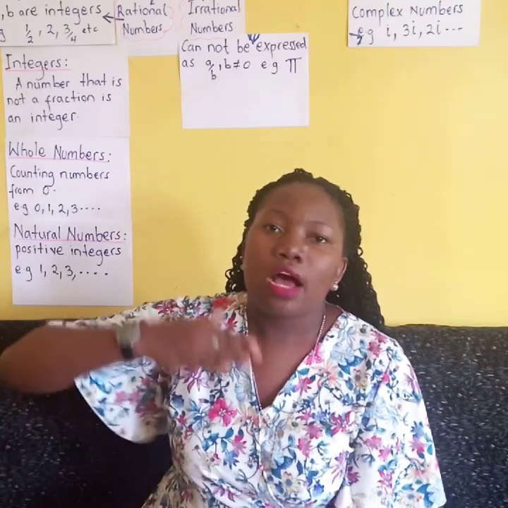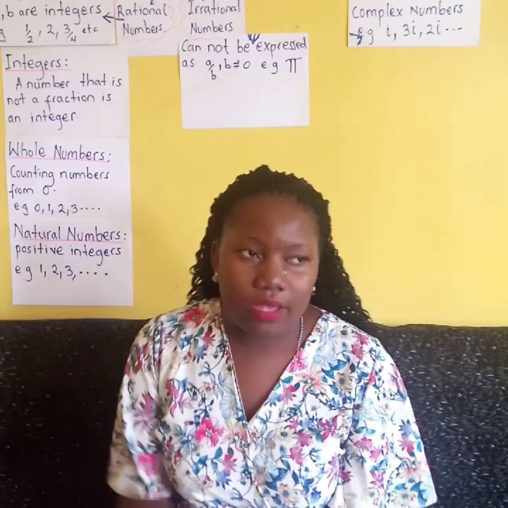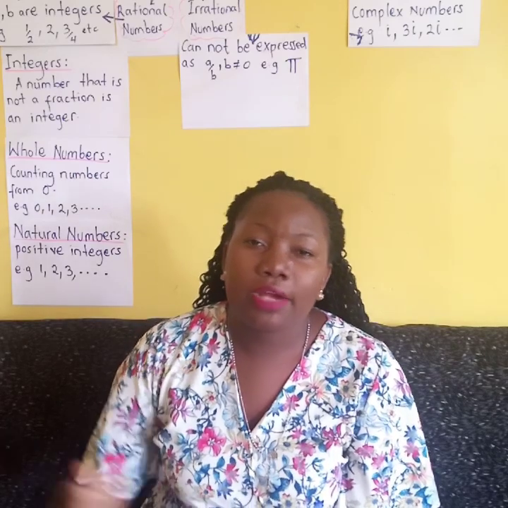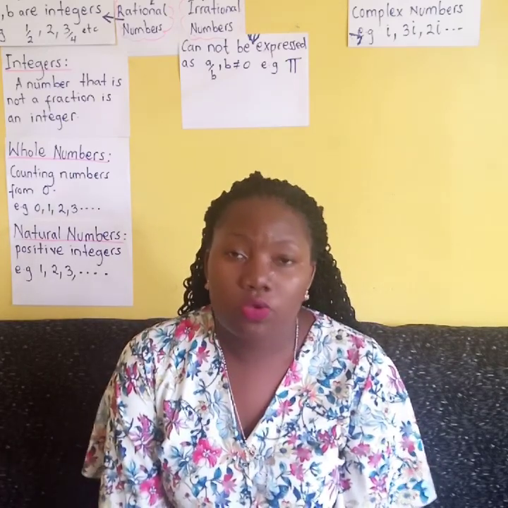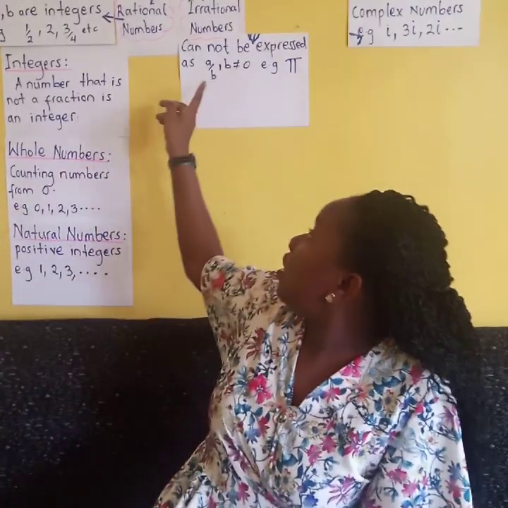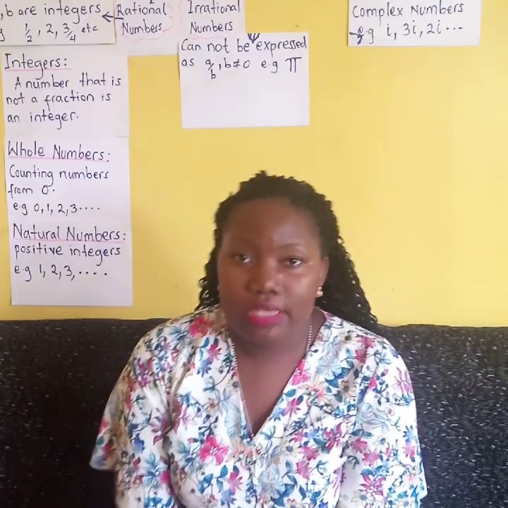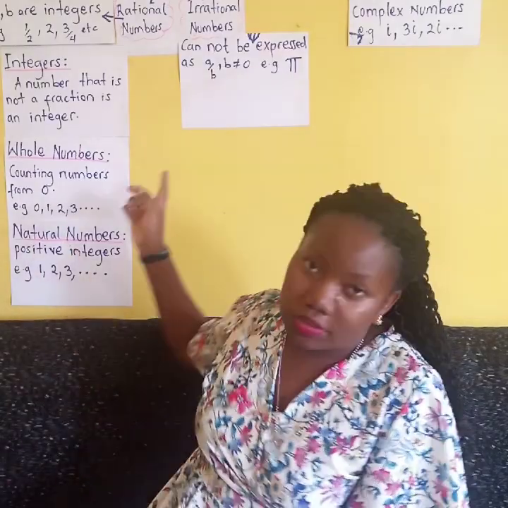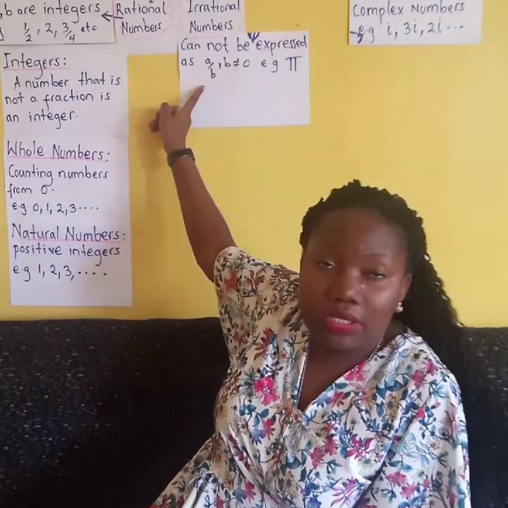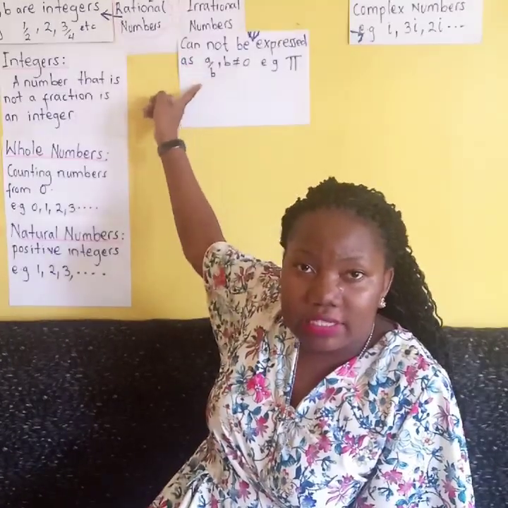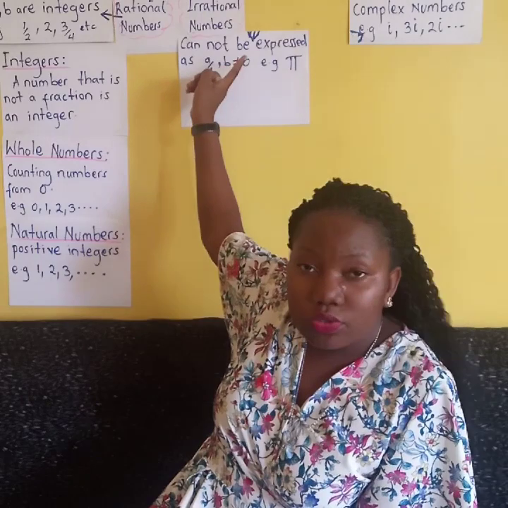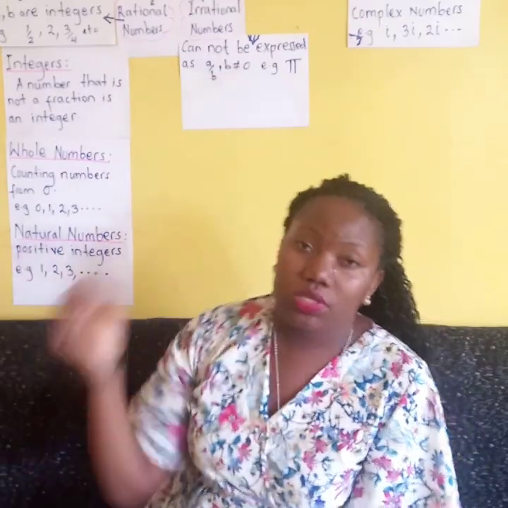You will get a continuing answer, and those are called recurring fractions. So most recurring fractions are irrational numbers. Therefore pi is an irrational number because it cannot be expressed in the form of a out of b, where a and b are integers and b is not equal to 0.